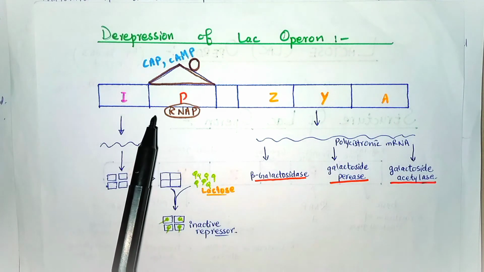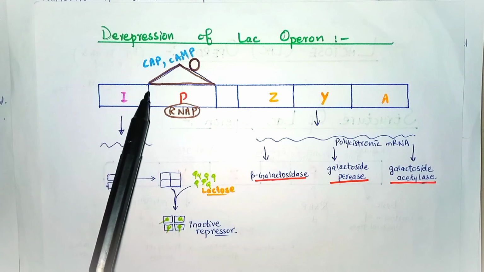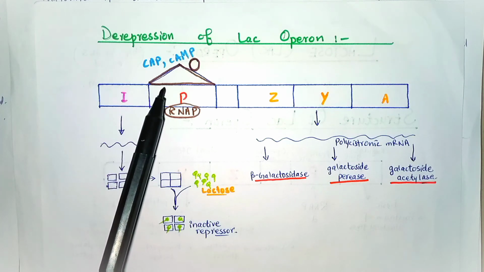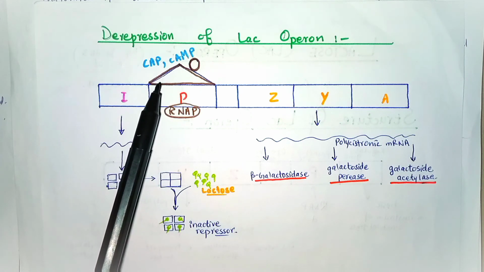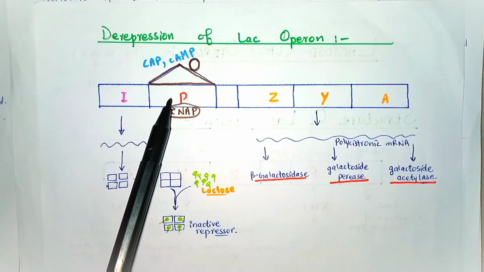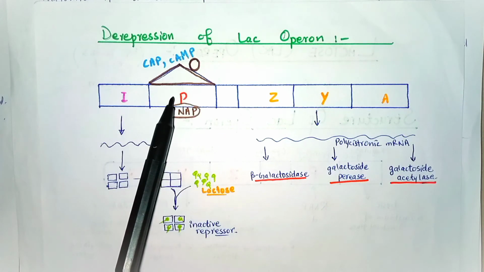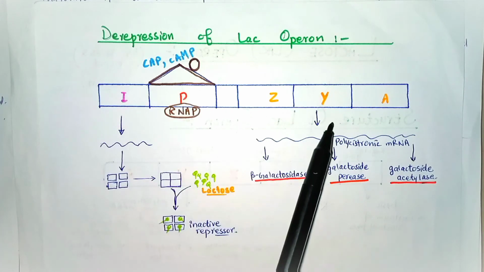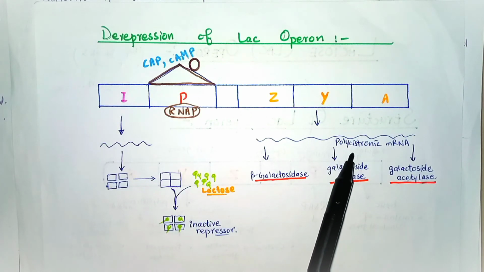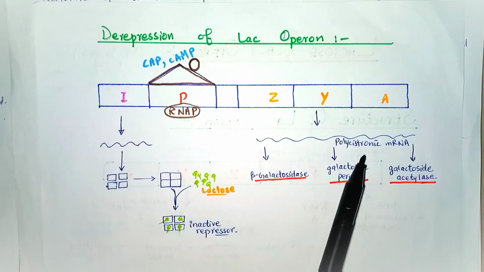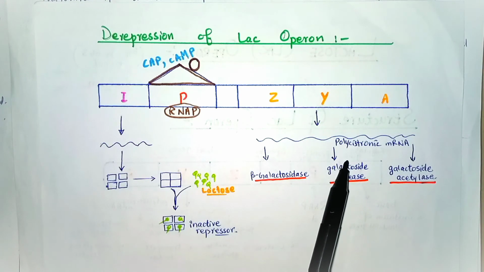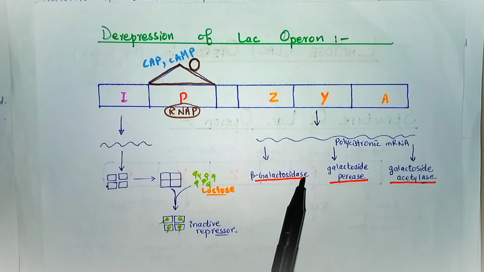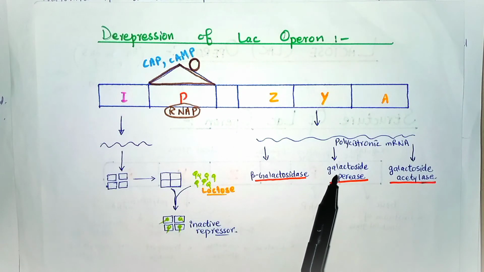Adenyl cyclase is active and cyclic AMP is made, which binds to the CAP protein. The cyclic AMP and CAP complex attaches to the CAP site near the promoter site of the lac operon and causes the RNA polymerase to proceed with transcription, that is, the formation of the polycistronic messenger RNA. The polycistronic messenger RNA is formed. The translation of the messenger RNA produces the three enzymes that allow lactose to be used for energy production and other cellular activities.